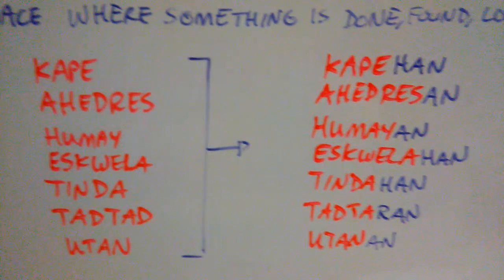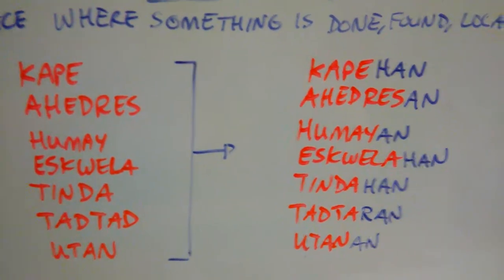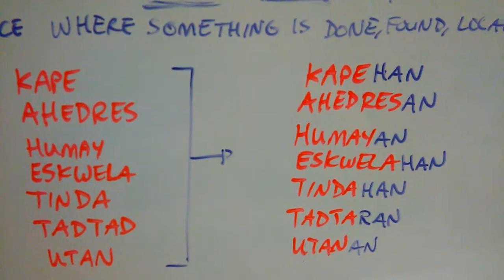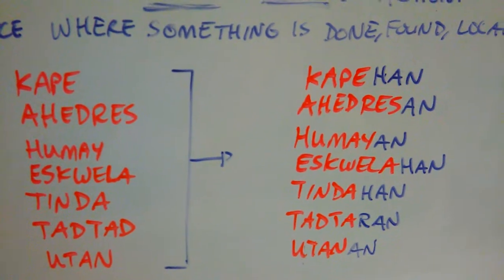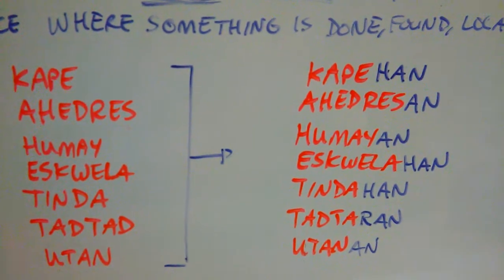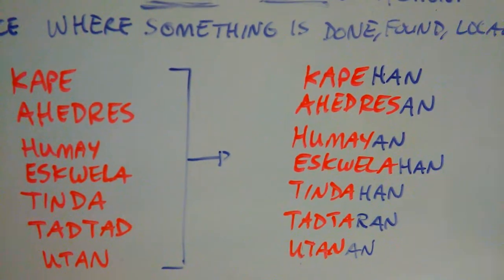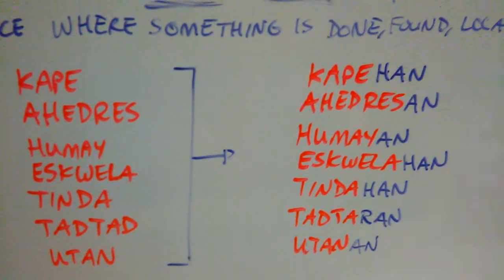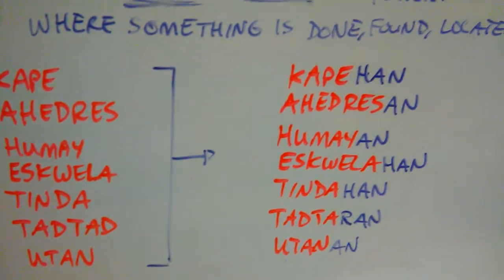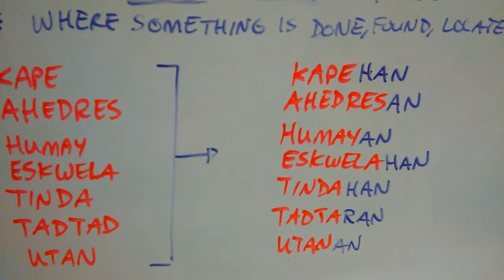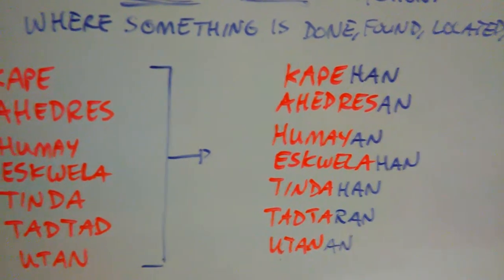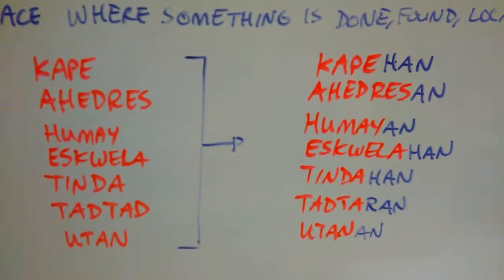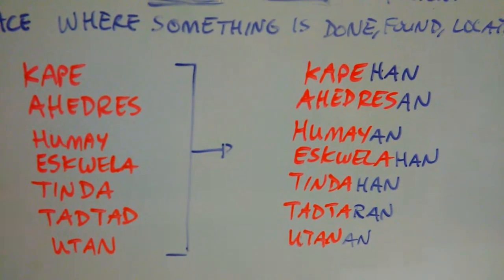This is going to be a really quick video, right? Kape, and kape means coffee. We get kapehan if we add it, right? And we add han because of that vowel at the end of kape, and there's no glottal stop with kape, so we get kapehan. So kapehan is a place where coffee is being made, or done, or found, where it's located, where you can buy coffee. It's just a place where coffee is located, where you can buy it, make it, sell it, whatever.